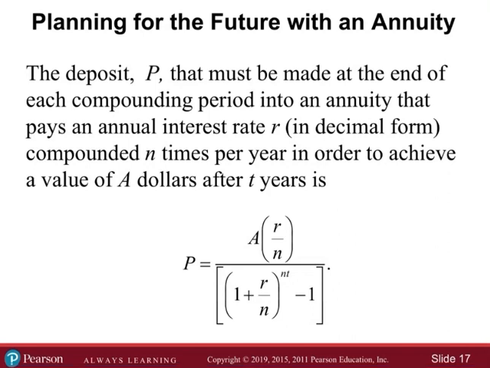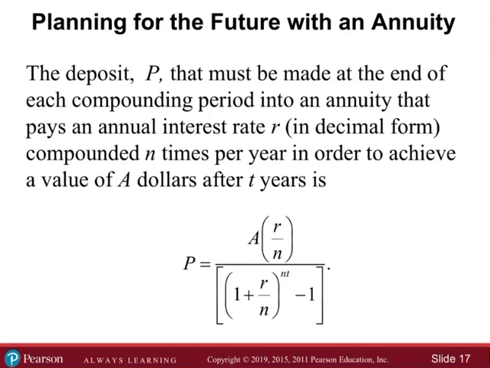Okay. So what this formula is talking about, we're taking our annuity formula that we had on the previous couple of slides. That one was telling us the future value based on some initial conditions and making deposits at the end of each compounding period. Well, this one is like, say we know the future value that we want to have.